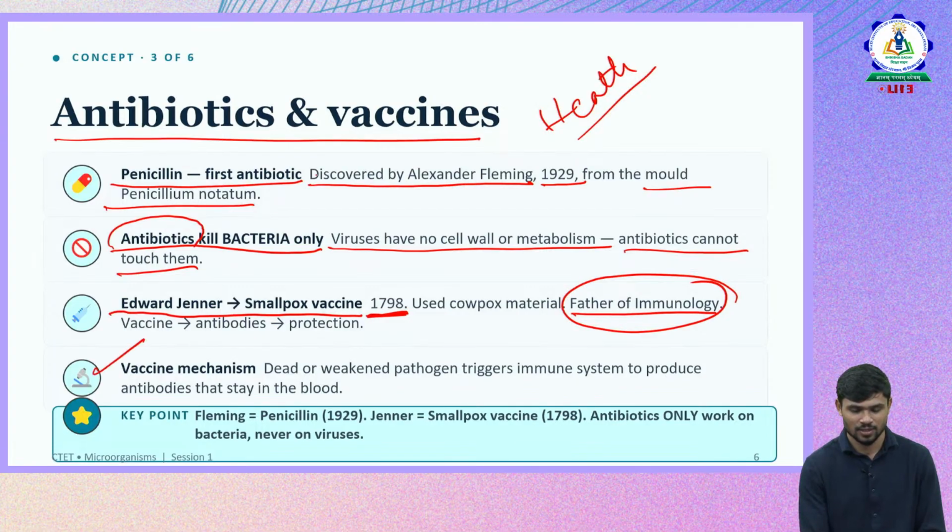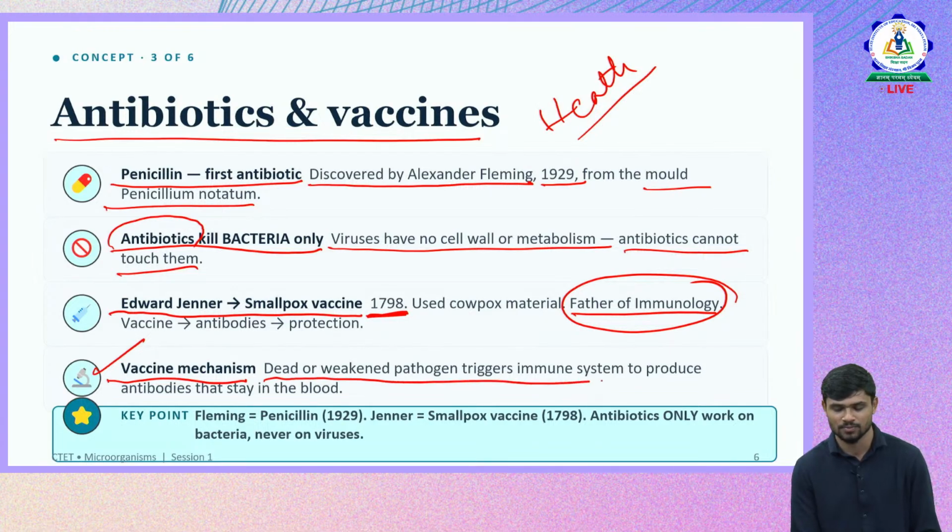So we have antibiotics. We have antibodies that are prepared from microorganisms. Then we have vaccines. So what are vaccines? Vaccines are dead or weakened pathogens.